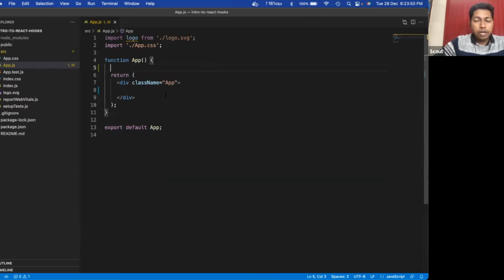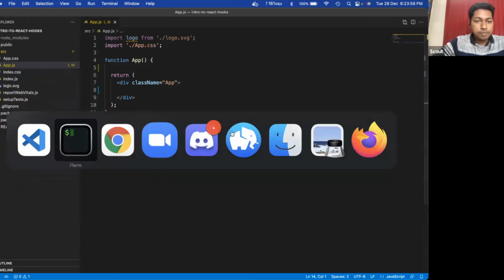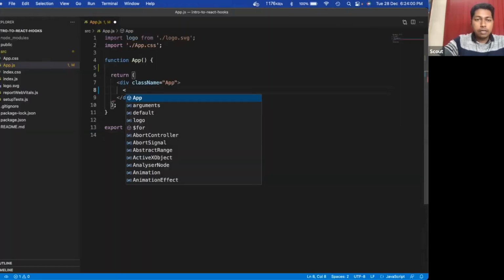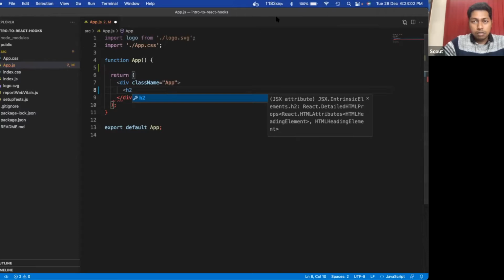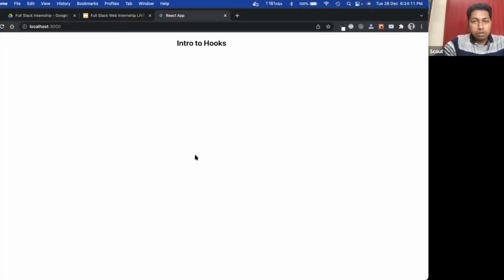Here only we will define all our hooks. All right, let's give a title of intro to hooks. Yes, it is coming now. It's visible, right?